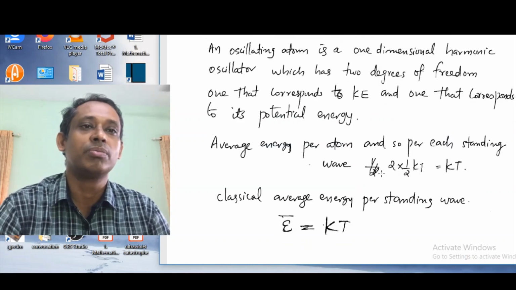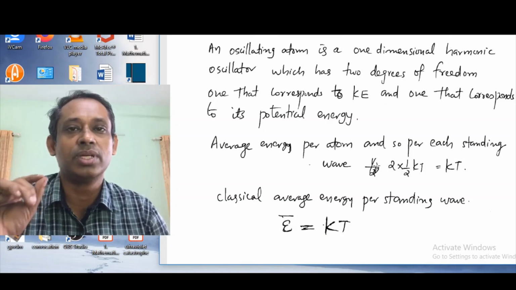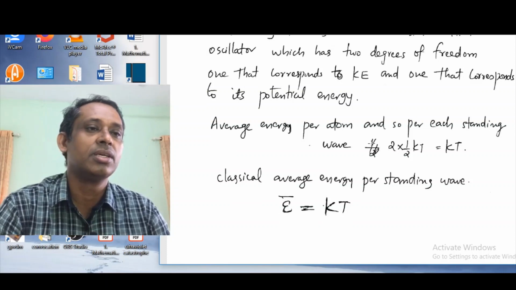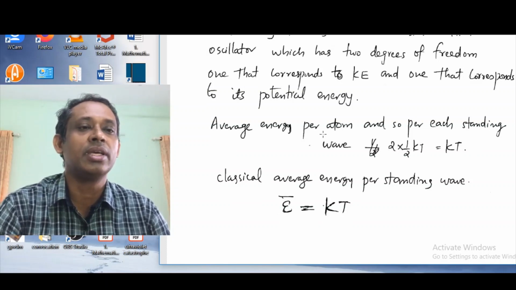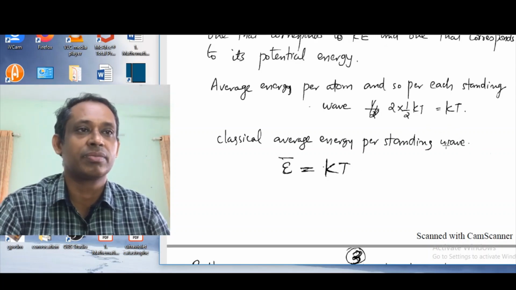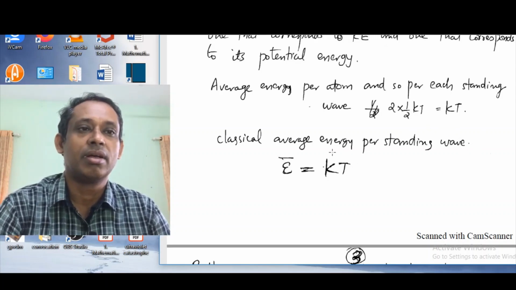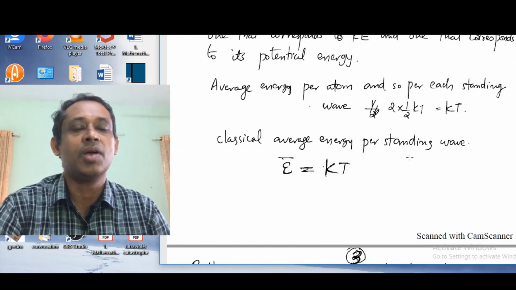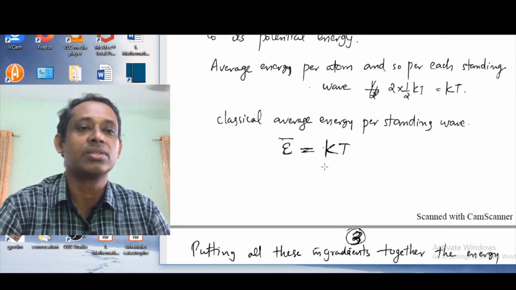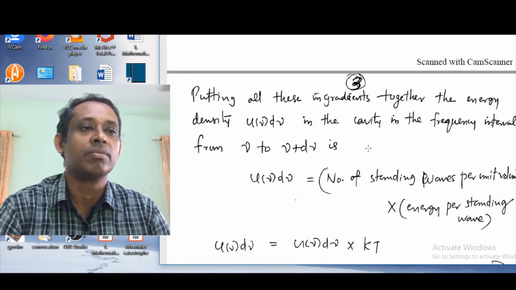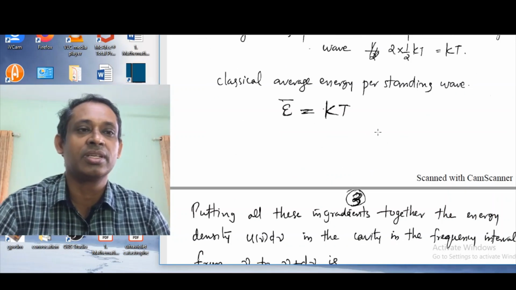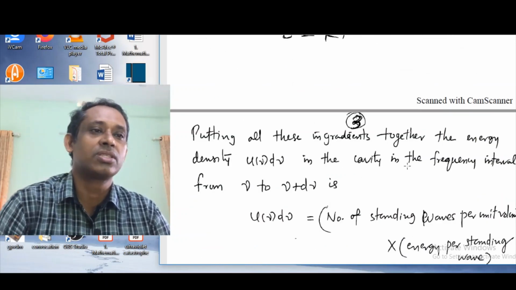Why the 2? Because the atom has 2 degrees of freedom corresponding to kinetic energy and potential energy. So 2 into half kT, that is equal to kT. So the classical average energy per standing wave is equal to kT. So all these 3 steps that we have seen, now we put all these things together.